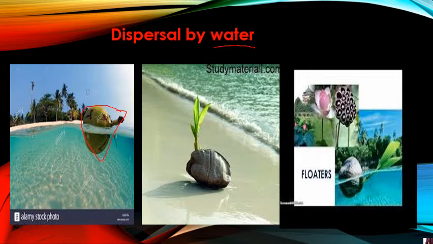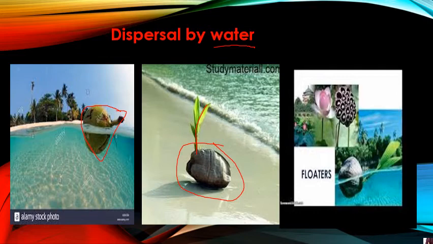है ना? So this fibrous structure makes it very light. Okay, उसको बहुत वो हल्का बना देता है, and this structure helps it to easily float in water. अब देखिए कैसे हम पानी के साथ ये float कर रहा है. Okay, it is easily able to float in water, and then along with the water it will be carried to different place on the shore. ठीक, और जहां गिरा वहां से एक नया पेड़ उग के चला आया. Clear? So like this, the coconut seeds are dispersed with the help of water.